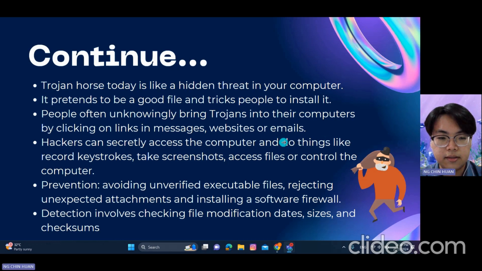So some preventions are avoiding unverified executable files, rejecting unexpected attachments, and installing a software firewall. The detections involve checking file modifications, the dates, size, and also checksum.